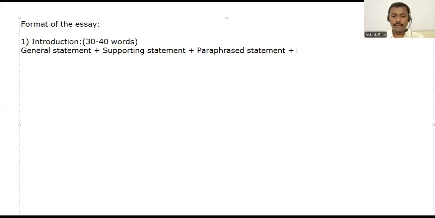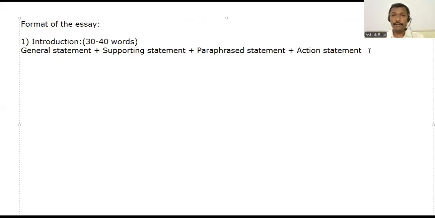And the last one is the action statement. So in the introduction, we can have four statements only: general statement, supporting statement, paraphrase statement, and action statement. What is there in the action statement?